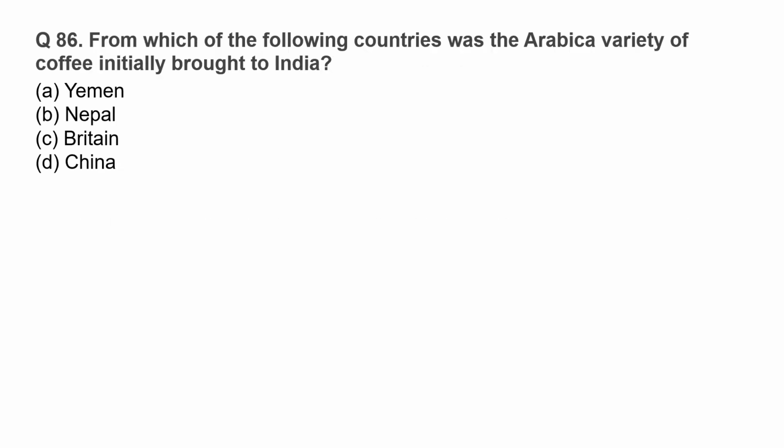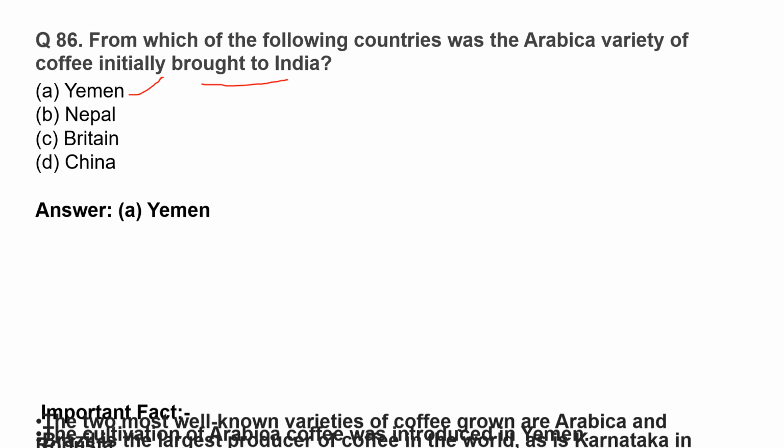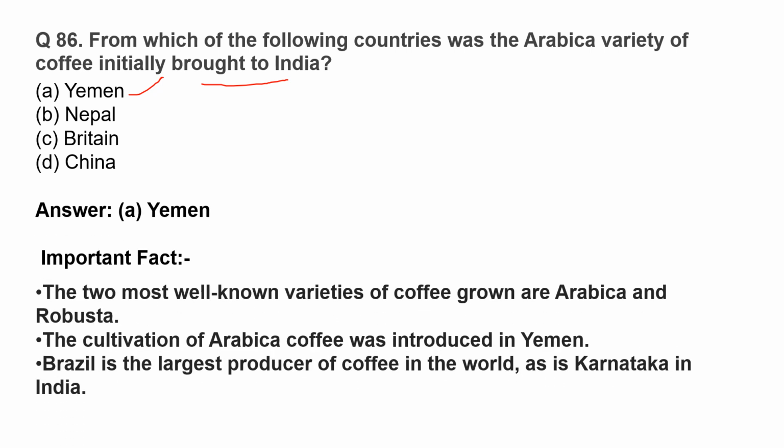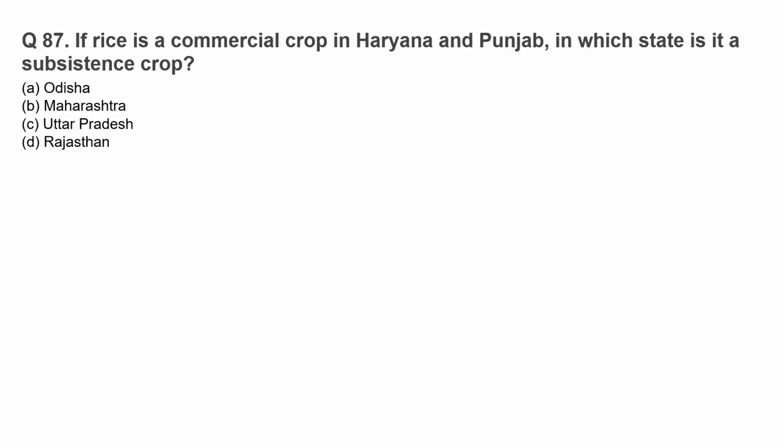From which of the following countries was the Arabica variety of coffee initially brought to India? The correct option is option A, Yemen. The two most well-known varieties of coffee grown are Arabica and Robusta. The cultivation of Arabica coffee was introduced in Yemen. Brazil is the largest producer of coffee in the world, as is Karnataka in India.